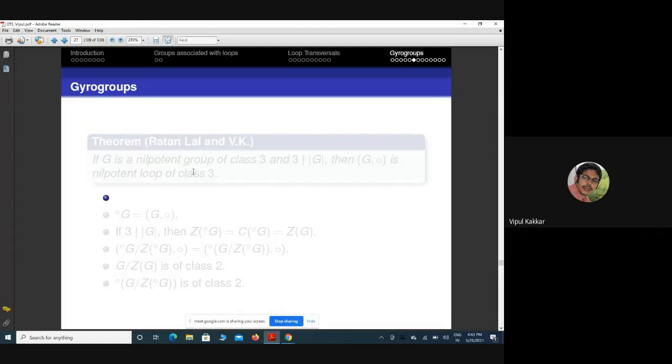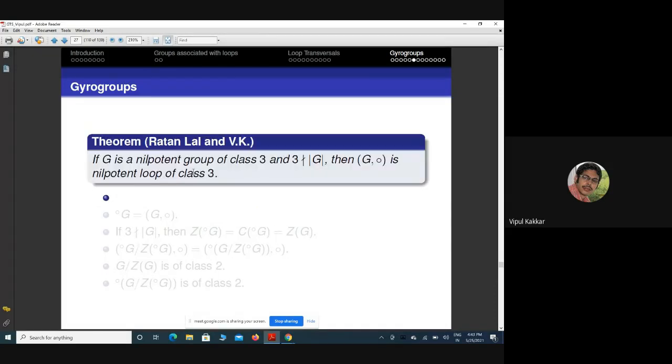Okay. Now next we actually observe that if G is a nilpotent group of class 3 such that 3 does not divide the order of G, then G° is a nilpotent loop of class 3. It means if 3 does not divide the order of G, then the nilpotency class of the group is exactly the same as the nilpotency class of the loop. So it means it will not reduce.